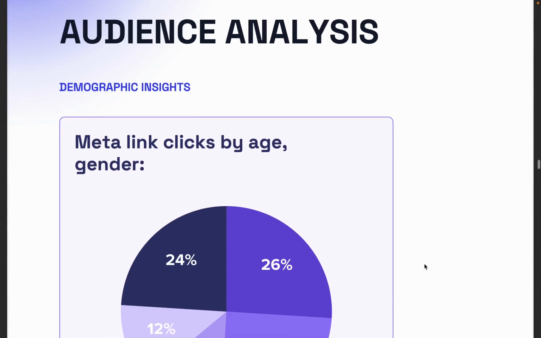Then we had a look at the audience analysis. Again, this is pulled out of the metric data that's supplied. On one hand, you might say, well, yeah, I could do that myself. This was done in about 30 seconds. The information was supplied to Kim. Kim reads that, makes its determinations, and generates the report.